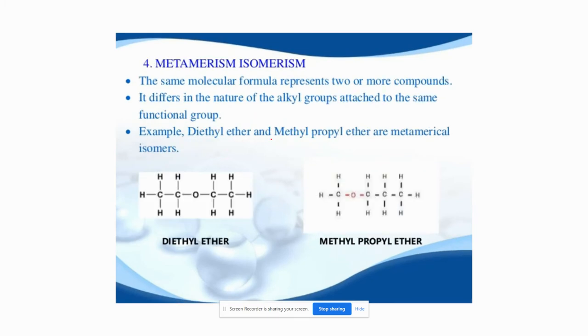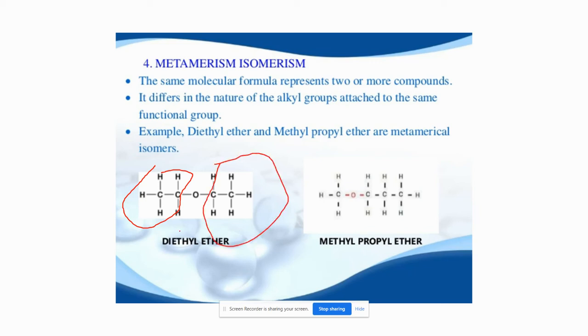Next, metamerism. Here these compounds again have the same molecular formula, but the alkyl groups are different. Yes, we know what an alkyl group is. The hydrocarbon part, it can be CH3 or C2H5 or C3H7, whatever it is, it is an alkyl group. So the alkyl groups around the functional group are different. You can see here diethyl ether and methyl propyl ether. Both the compounds are ethers. On the left side, what is the alkyl part? Ethyl. On the right side, ethyl, right?